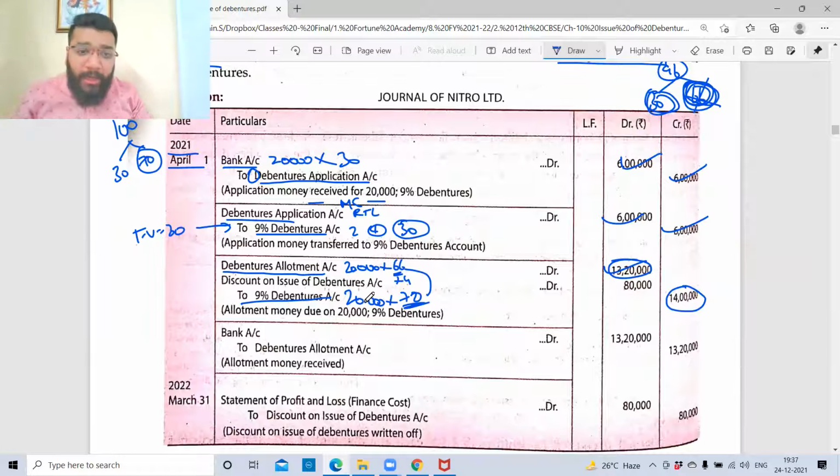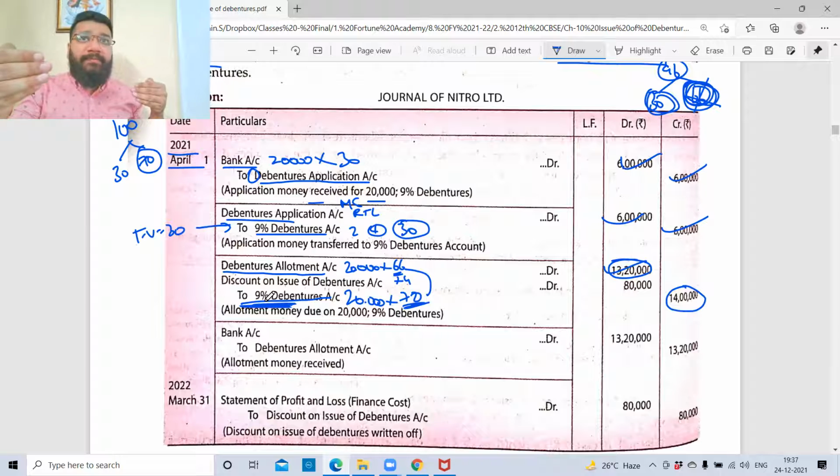So when you record 100 rupees face value in the 9% debenture account, this is an indication that you're remembering to pay 100 rupees back. Discount concept is what? Collecting is 96, while giving, you'll give 100 rupees. While issuing the debentures, you're issuing it for 96 rupees, but while redeeming it, you'll redeem for 100 rupees. But you're redeeming it after 5 years. How will you remember that you have to redeem 100 rupees? Somewhere in the accounts, it has to be there.